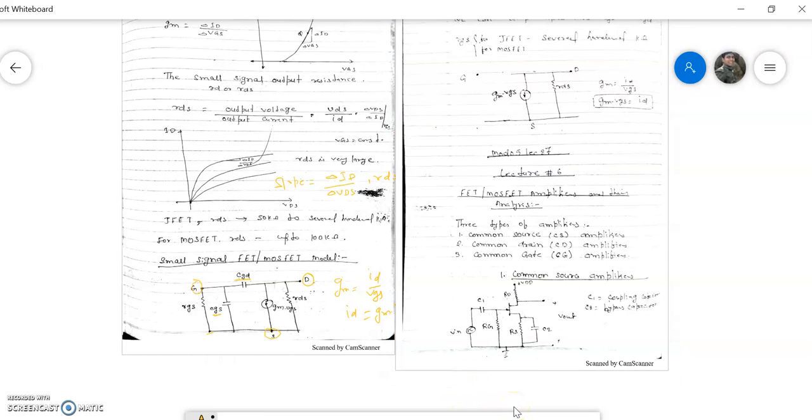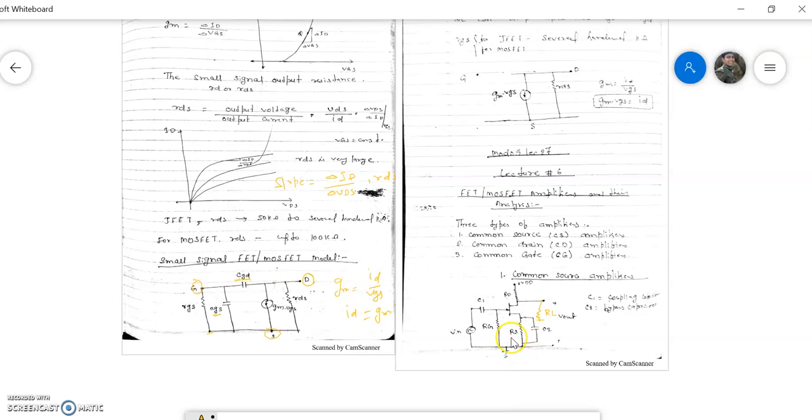To observe the output, here we connected the load resistance, means RL at the drain terminal. So load is connected. C1 is the coupling capacitor. It couples the input to the JFET, and C2 is the bypass capacitor. We studied the coupling capacitor and bypass capacitor in the BJT amplifier also.